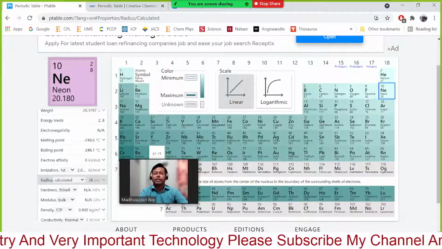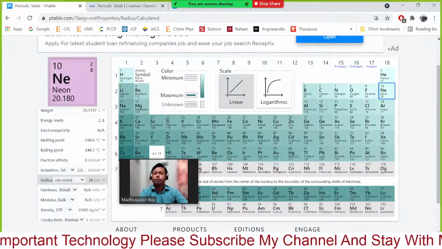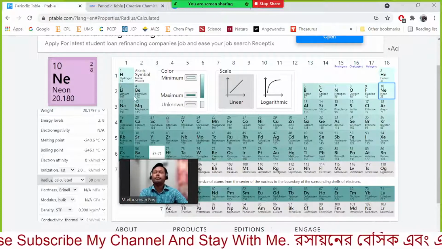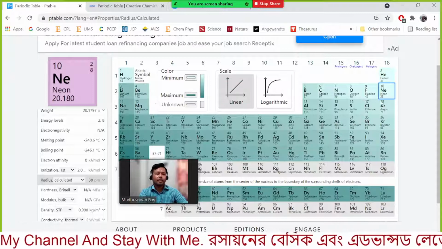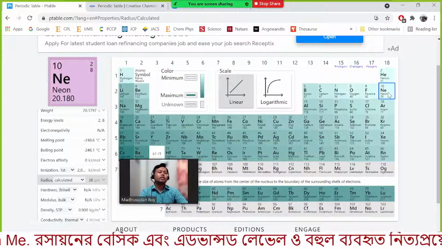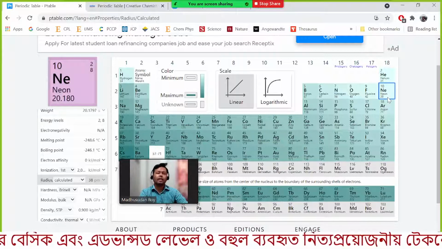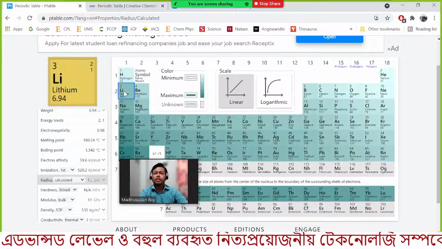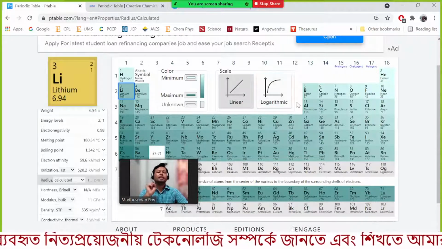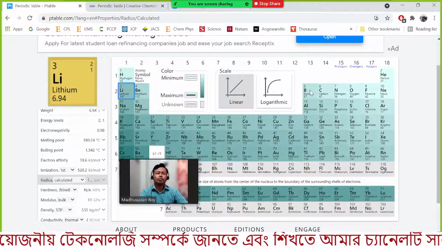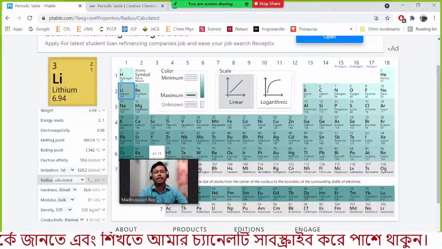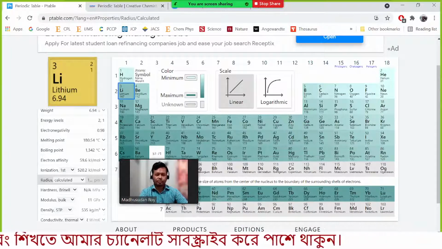As we have mentioned, if we go from top to bottom, the metallic character increases, and if we go from left to right, the metallic character decreases. The last one is 100% pure non-metal, and this one is metal. We have certain elements in between that can behave sometimes as metal and sometimes as non-metal. Therefore we consider them as semi-metal or semiconductor.